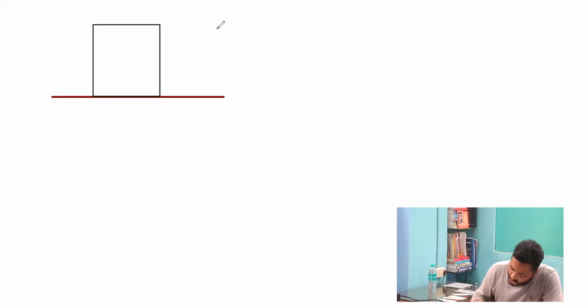So over here, if I draw the FBD of the block, the weight of the block mg is acting in the downward direction. The system will begin to topple about this particular axis of rotation. This becomes the instantaneous axis of rotation.